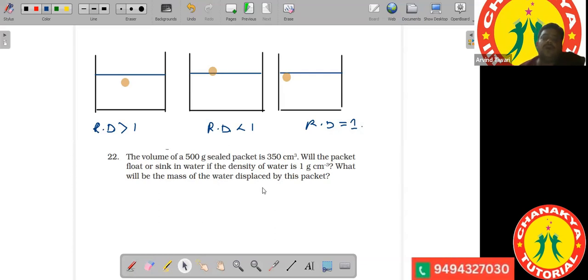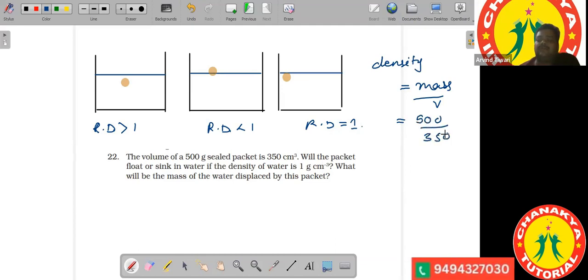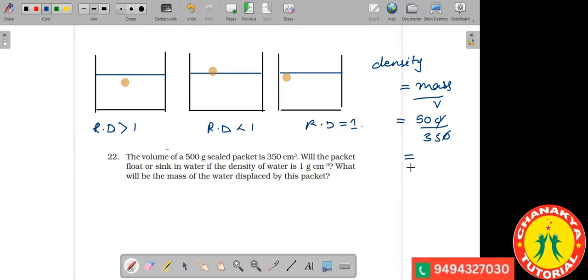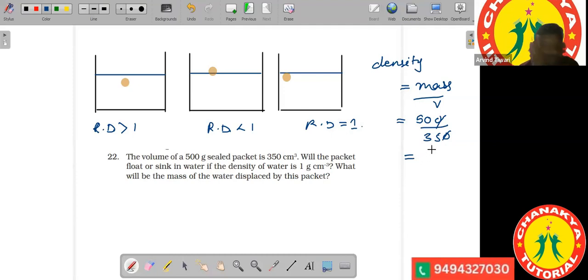See, you have to calculate the density of the substance, and density is given by the formula mass by volume. So density of the substance will be 500 divided by 350. No, this is just density.